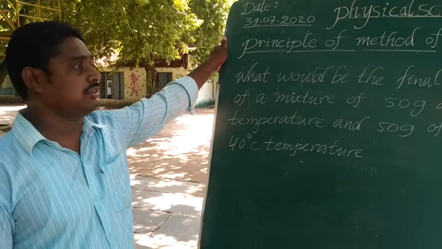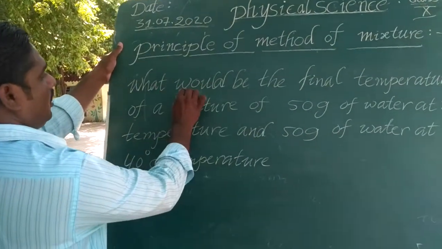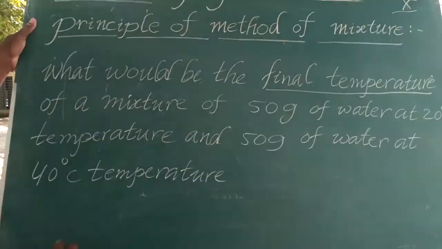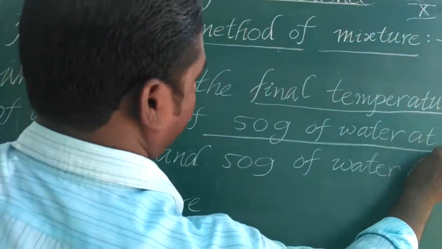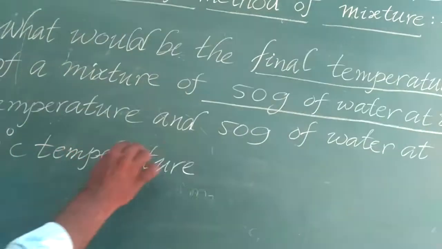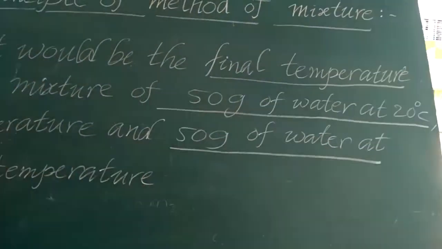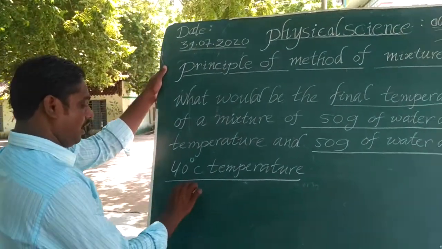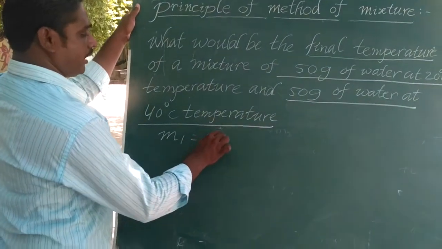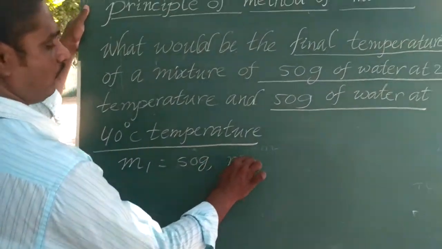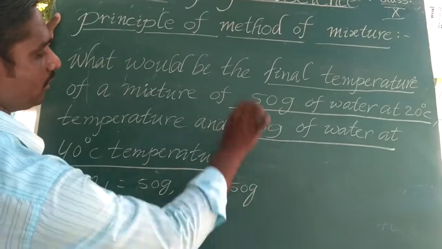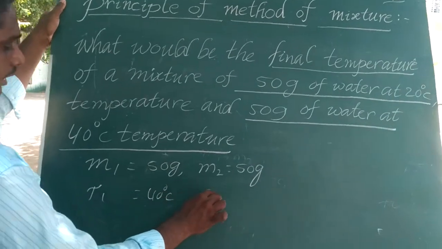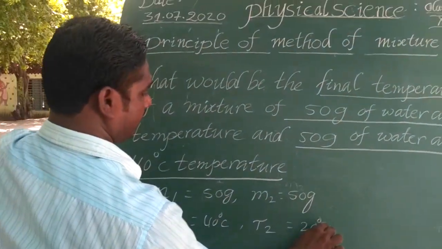Next question, look at the board. What would be the final temperature of a mixture of 50 grams of water at 20 degrees Celsius and 50 grams of water at 40 degrees Celsius? What is given here? Mass M1 is 50 grams, M2 is 50 grams. T1 is 40 degrees Celsius, T2 is 20 degrees Celsius.